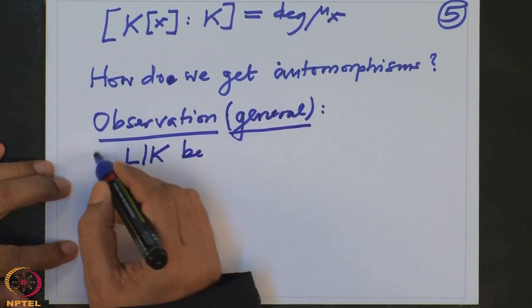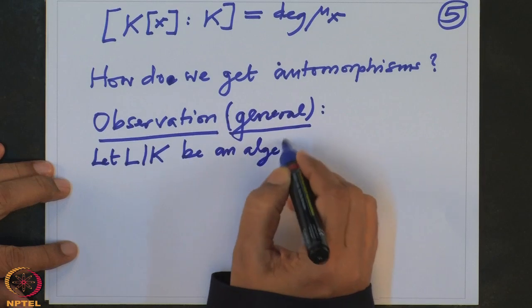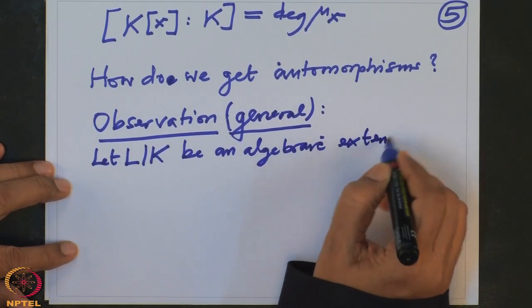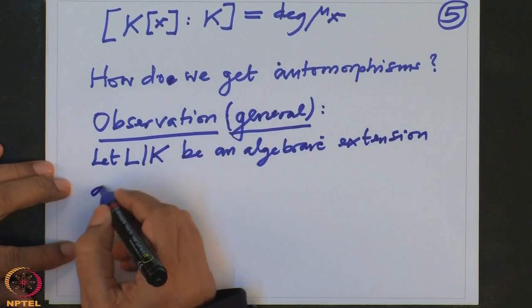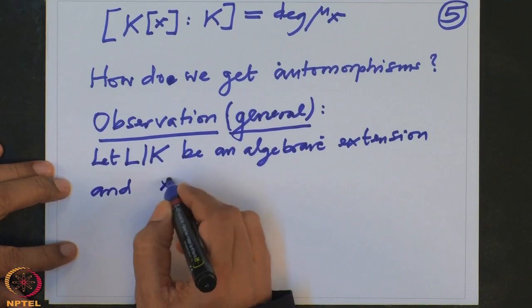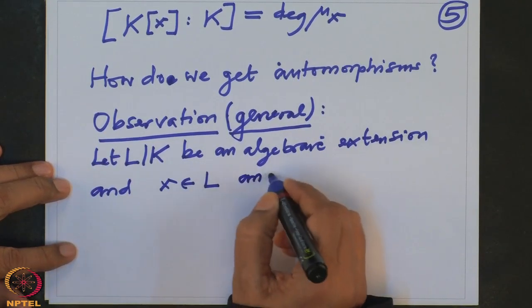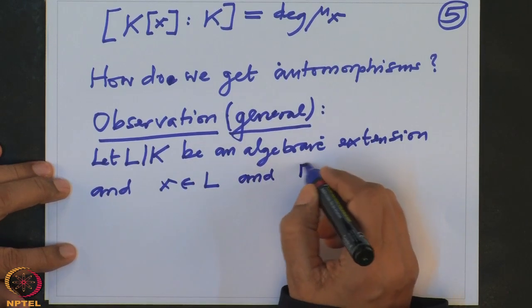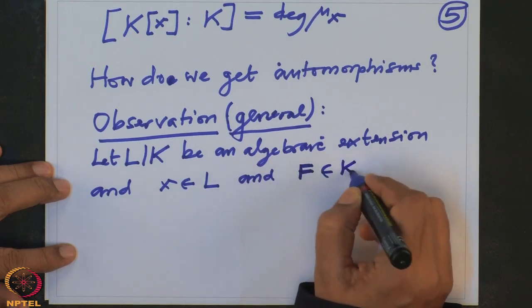be an algebraic extension. And let us take an element x in L and a polynomial f in K[X].